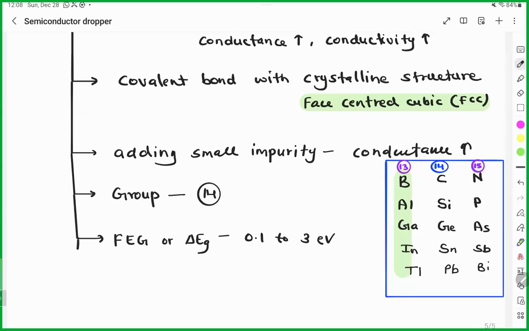Correct. Pratigya, what could be the charge carrier in case of semiconductor? Electron and hole. More electrons in case of group 15, more holes in case of group 13, and in group 14, equal.